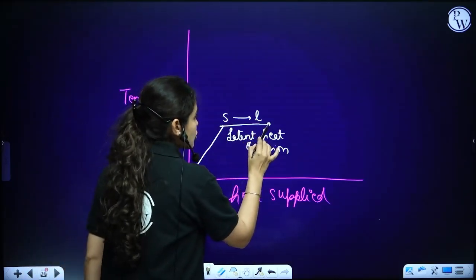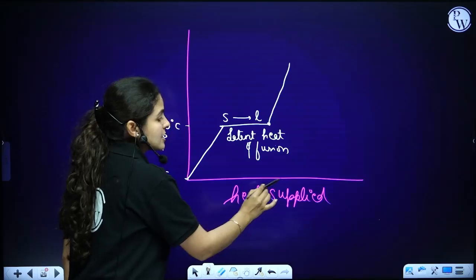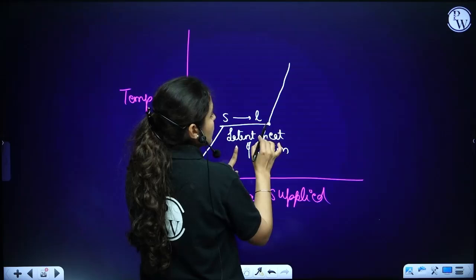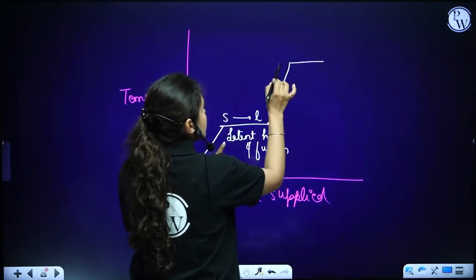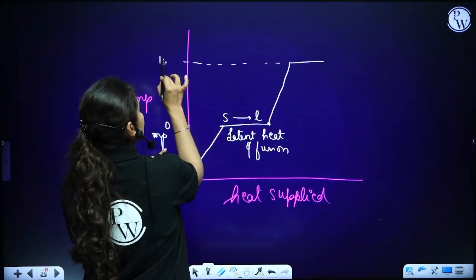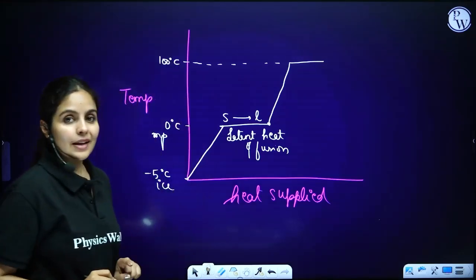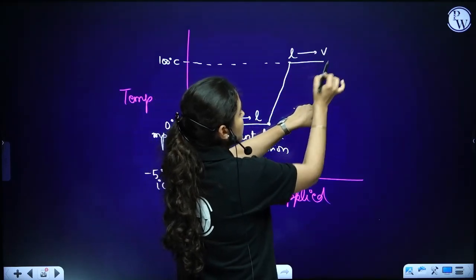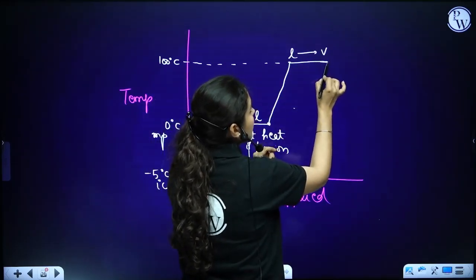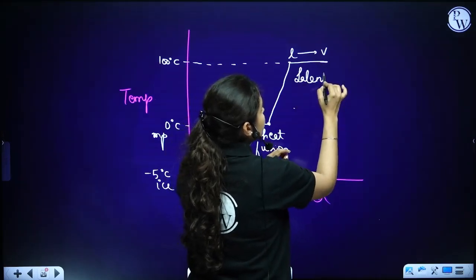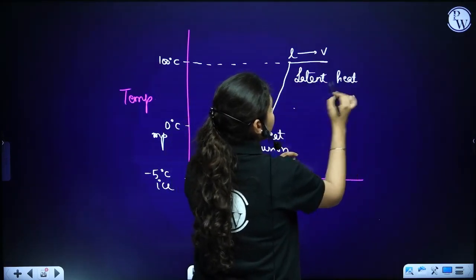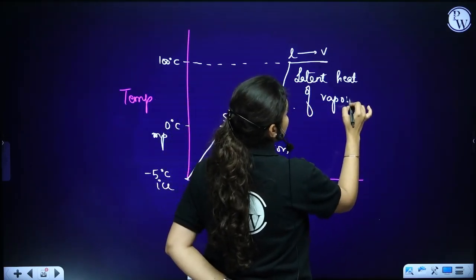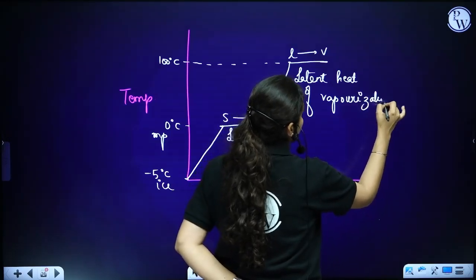it will again shoot up the temperature. Heat has been supplied continuously, guys. We have not stopped the heat. As heat is supplied, temperature will again start shooting up and become constant. Now, this temperature is seen to be 100 degrees Celsius. So at 100 degrees Celsius, this liquid will start turning into vapor state. And at this point, I will call it latent heat of what? Come on, write it down in the chat box. It is called latent heat of vaporization.